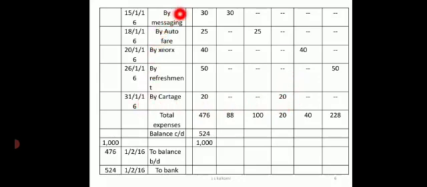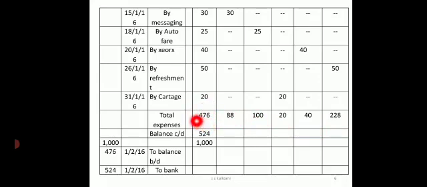Now all the entries are recorded. So first I will take the credit side, amount paid. Whatever is the total, I will total it and write it. So total expenses that I have spent for the year is 476. Then the analysis columns also have to be totaled. The total of the amount paid and the horizontal totals of the analysis should give me the same figure of 476.